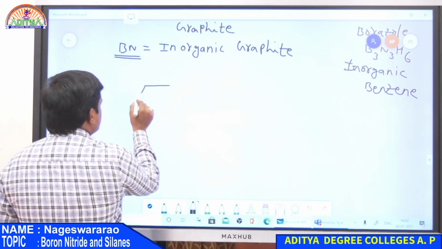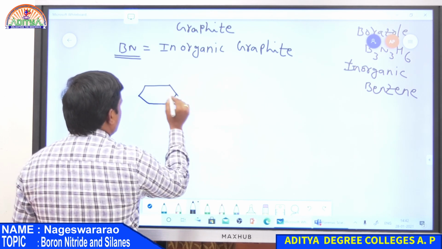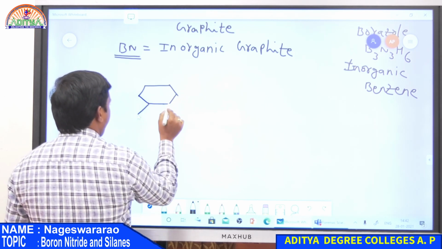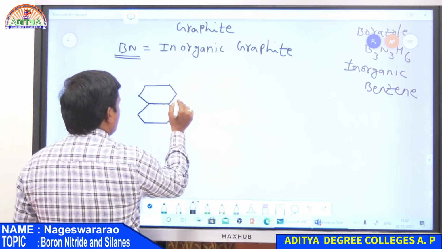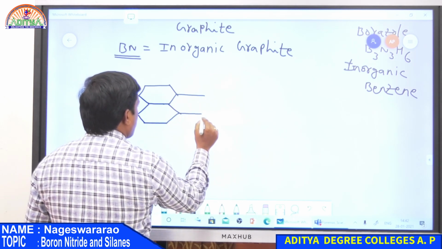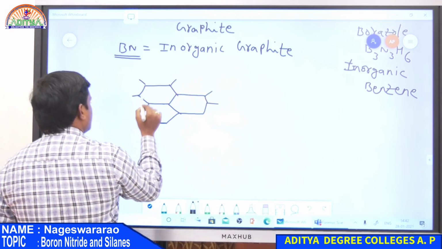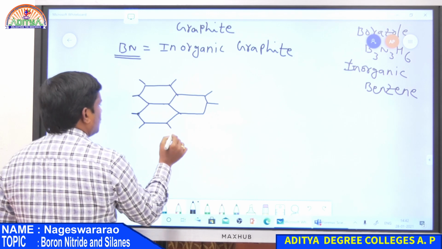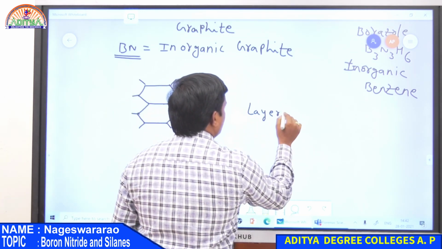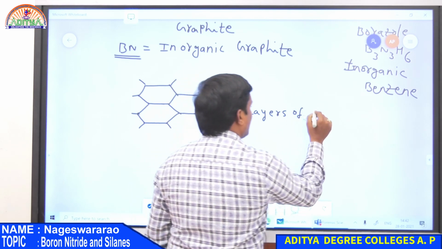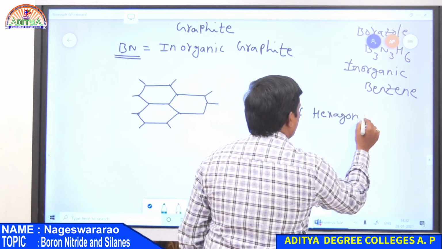there is a formation of hexagons. So this is a hexagon. So there is a layer-like structure. So all these are layers of hexagons.